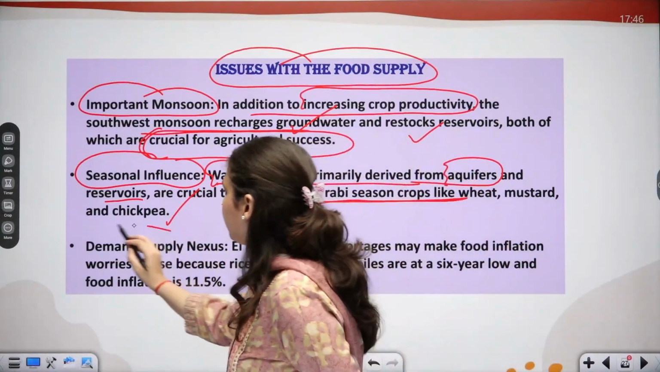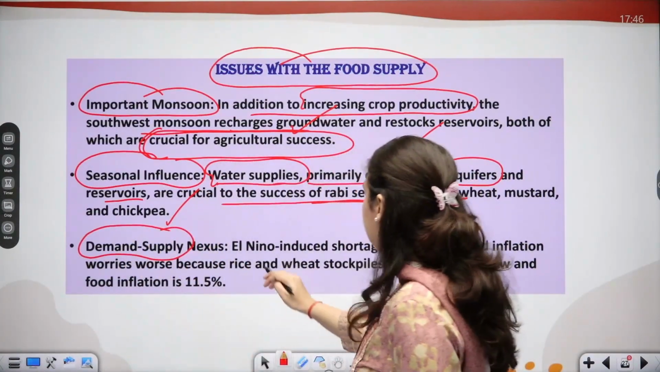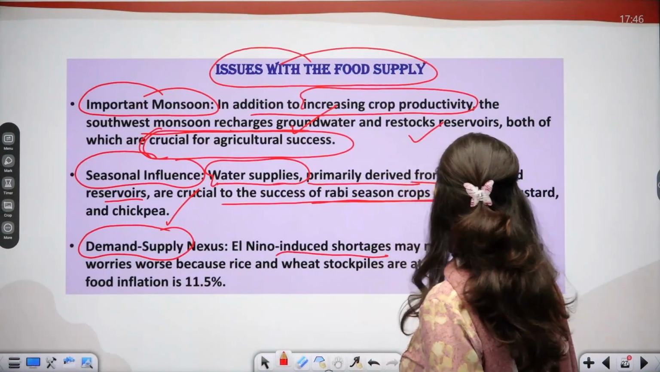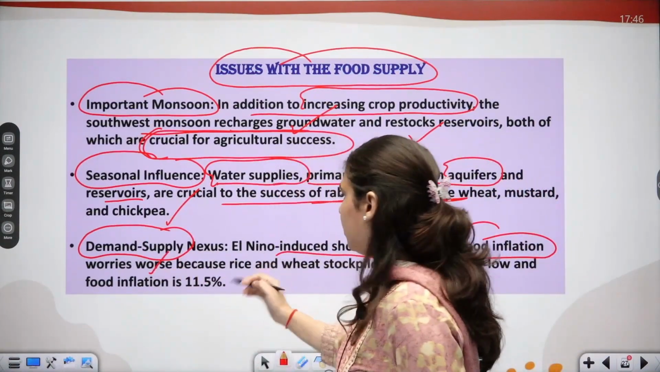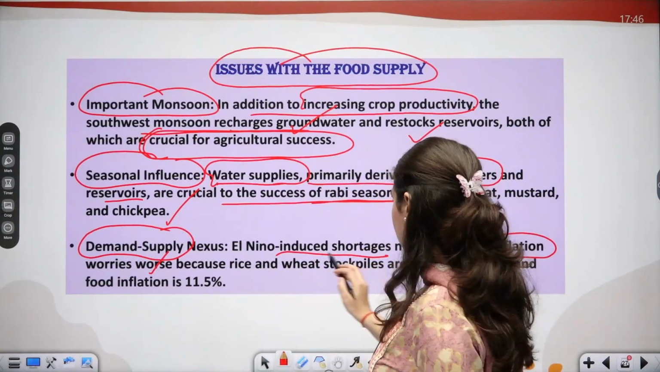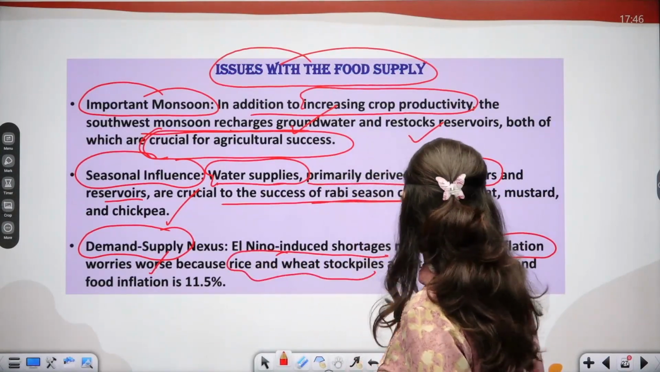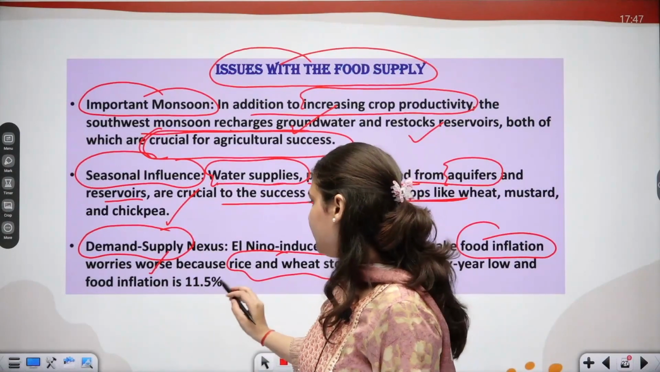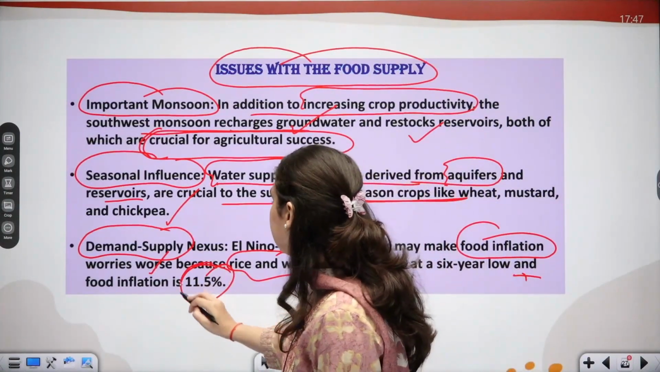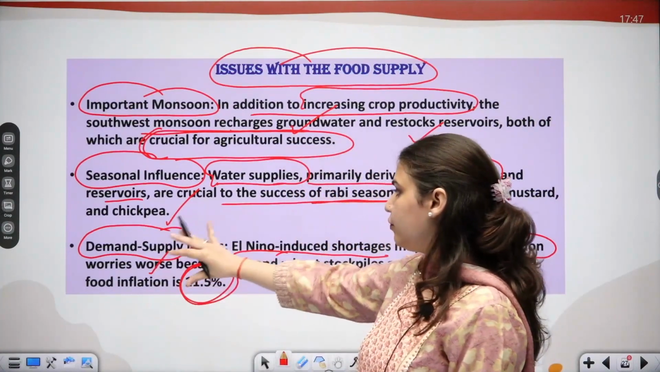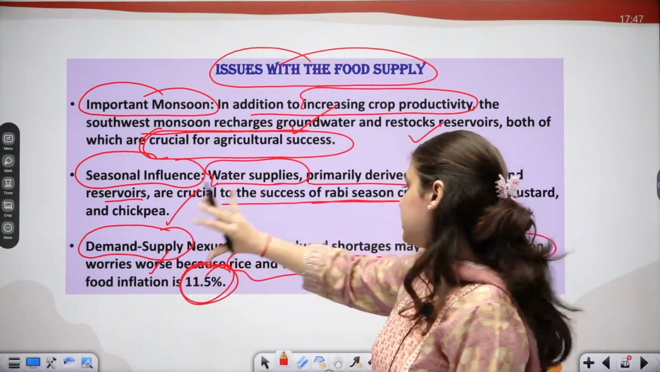And if we talk about the demand supply nexus, El Nino induced shortage may make food inflation worries worse, because the stockpiles of rice and wheat this year are at a 6-year low, and food inflation is 11.5%. So here we talk about the demand supply nexus.